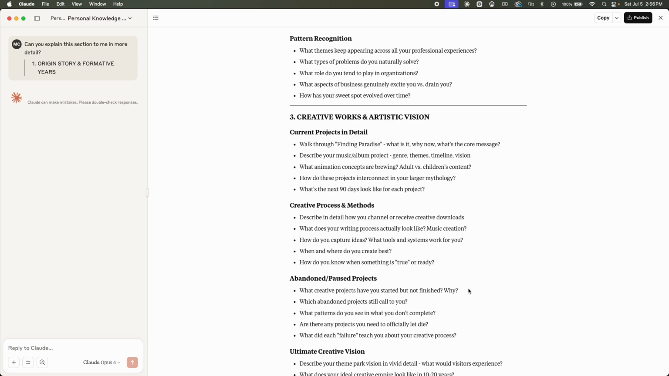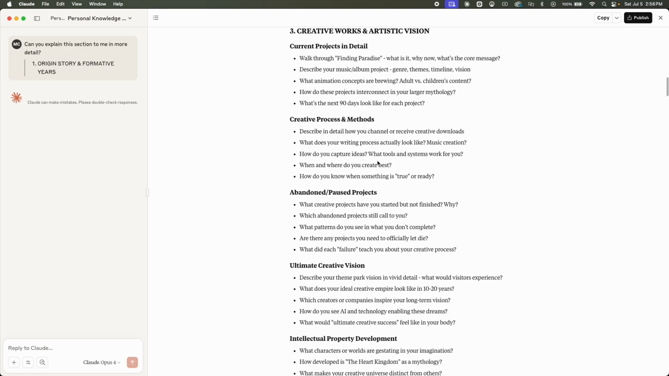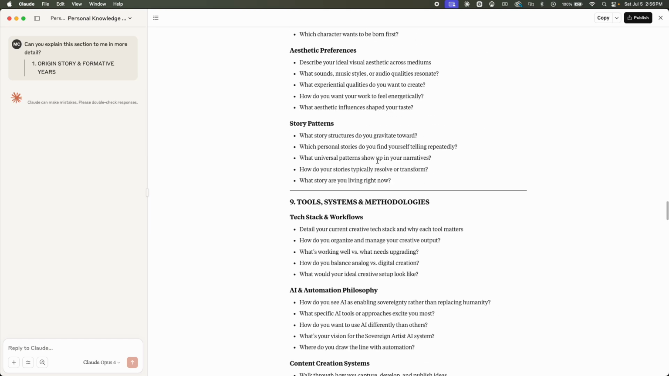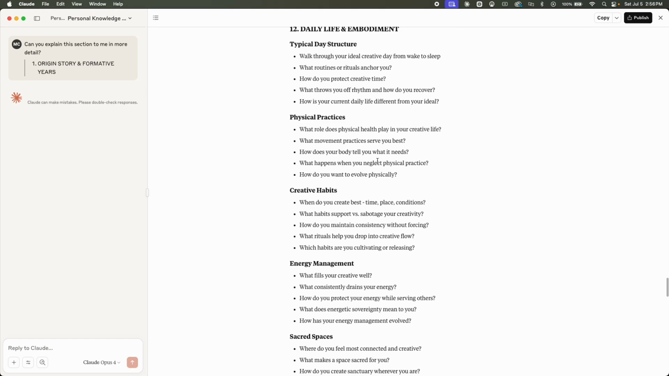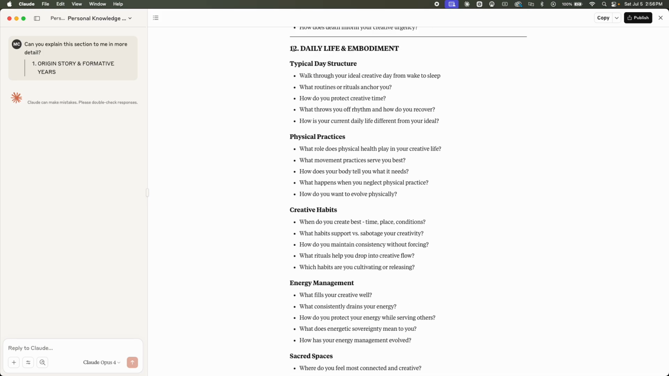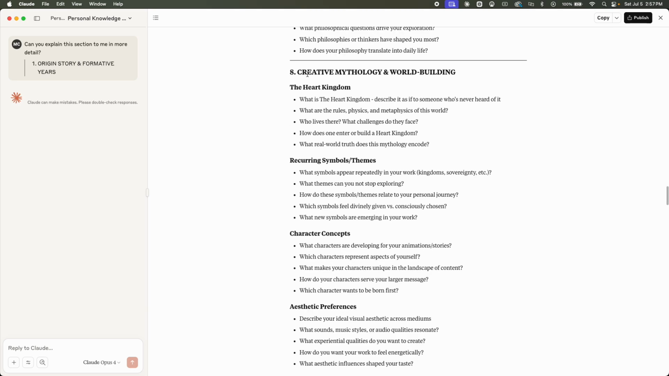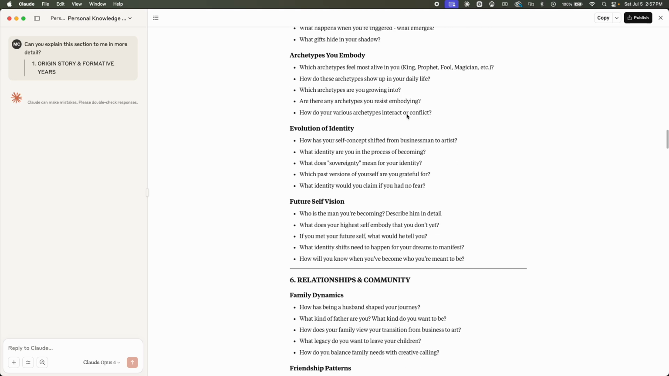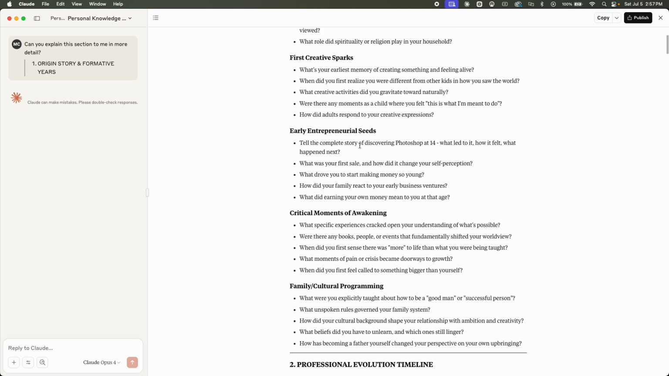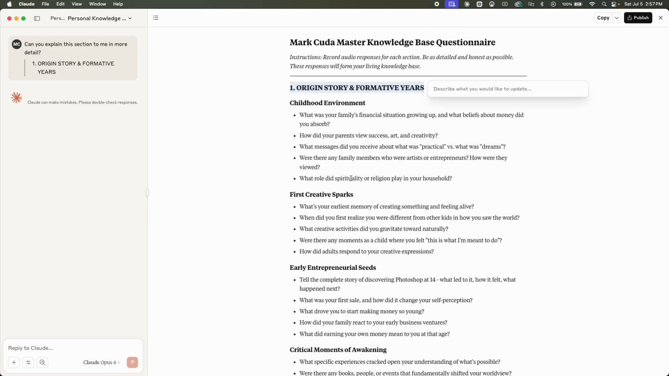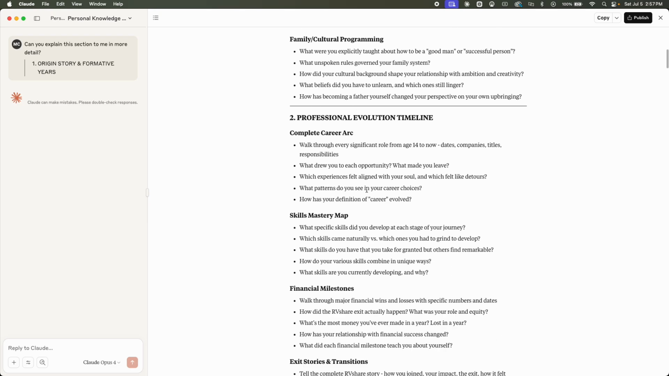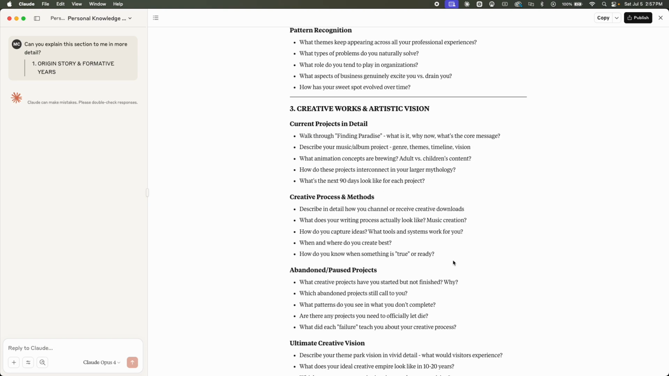Yours would look different than this, but the general idea is I took all the context I could, loaded it into a Claude project, and went back and forth with Claude to create this master document that again has 15 main sections that go through things like my daily life and embodiment, teaching, wisdom, and transmission, creative mythology and world building, something I'm passionate about, relationships and community, including origin story and formative years, and professional evolution timeline, just all the things that are me.